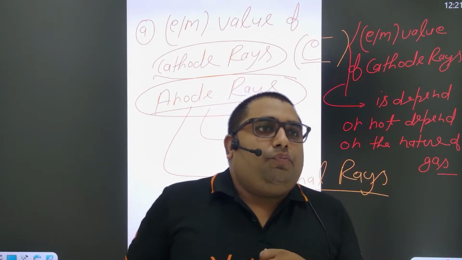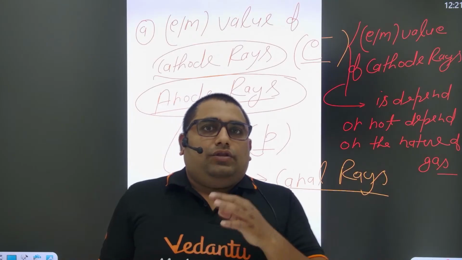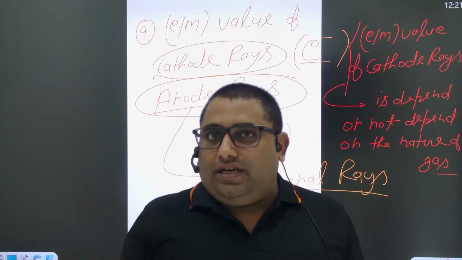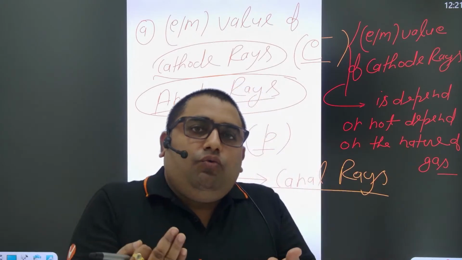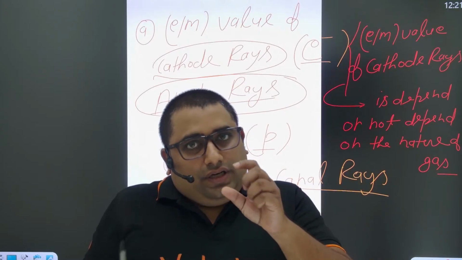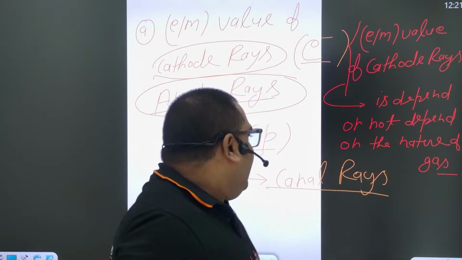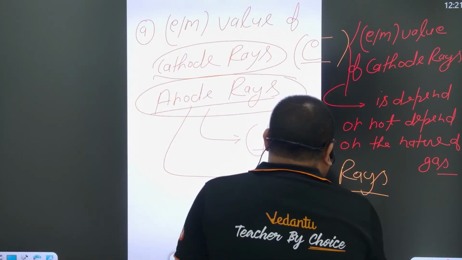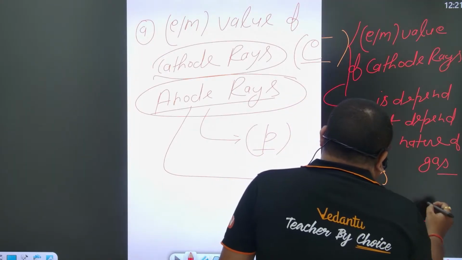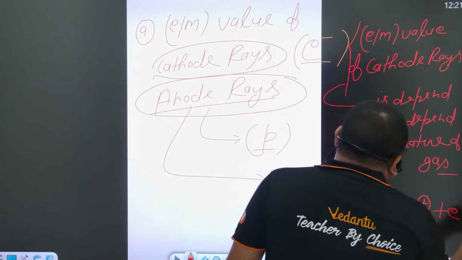So all of you know, please reply in the chat box. The e by m value of cathode rays does not depend on the nature of gas. Whatever gas you have taken in a discharge tube, the electron is the same. For example, if nitrogen gas is there, in this case nitrogen is ionized like that, and it gives this.